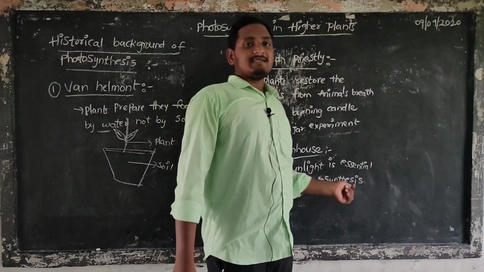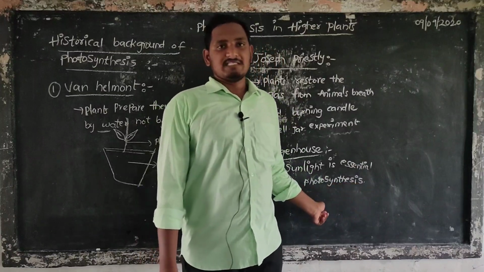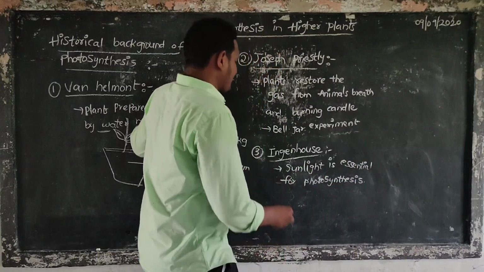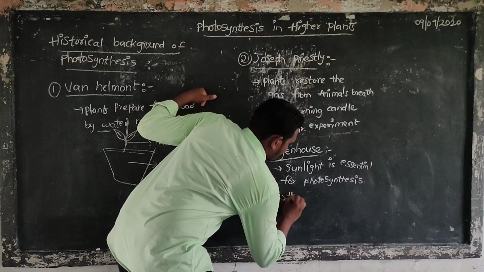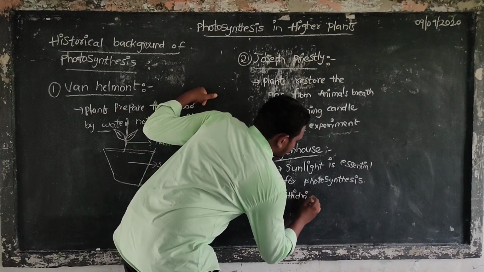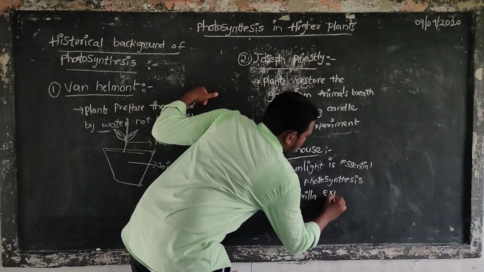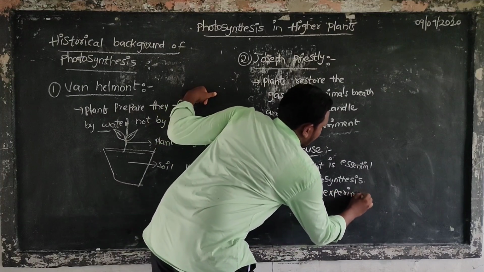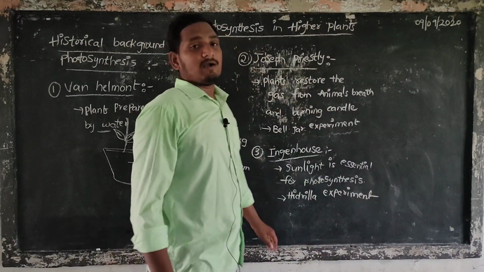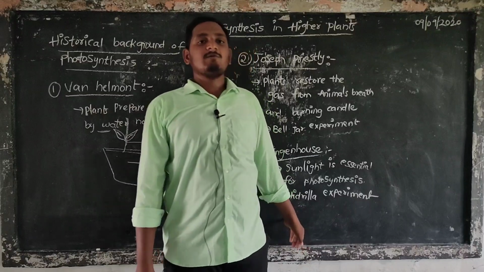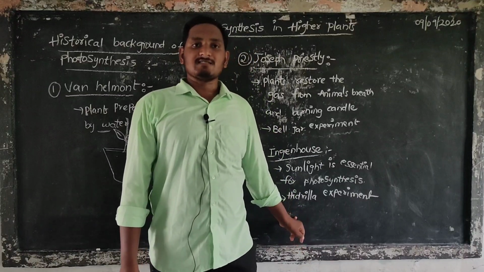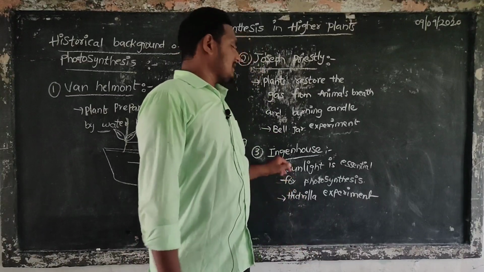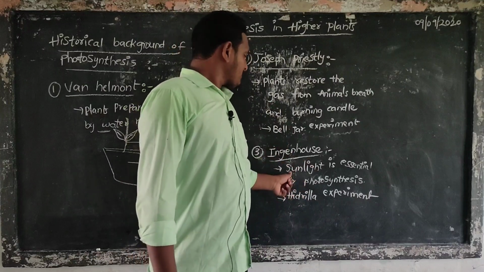So sunlight is very essential for photosynthesis, based on the Hydrilla experiment. In the Hydrilla experiment, water bubbles were observed. Those bubbles are due to the release of oxygen. That is Ingenhousz. Ingenhousz said sunlight is important for photosynthesis.